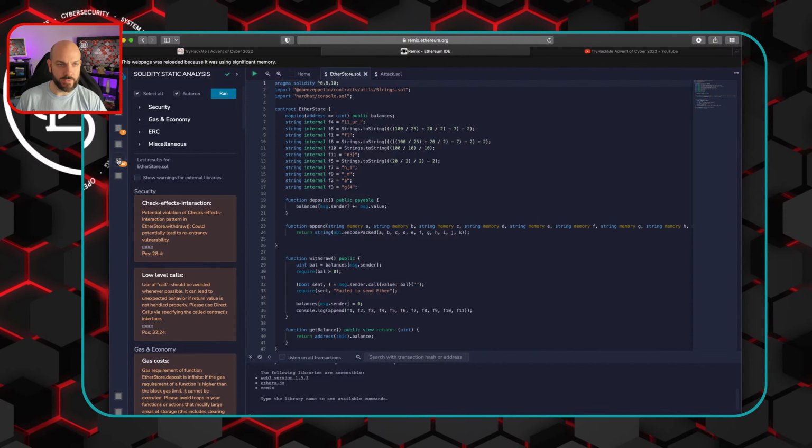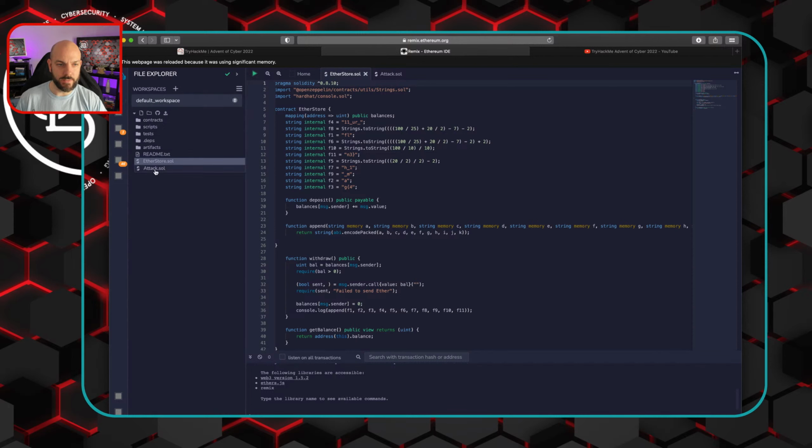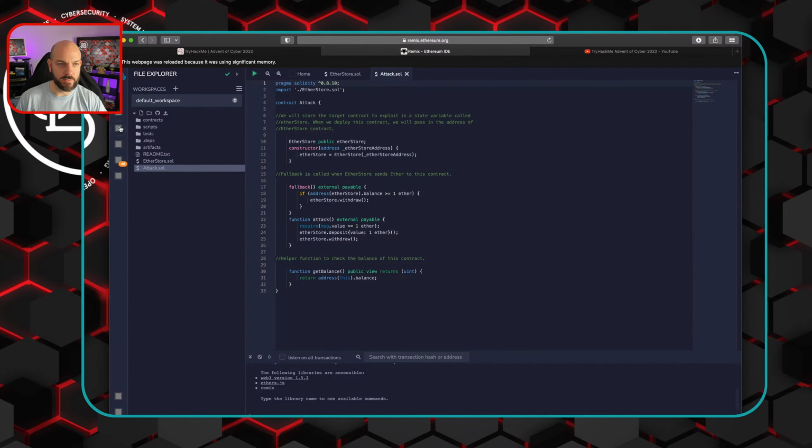It looks like we have static analysis that we could do on that contract now that it's compiled. But let's go back and compile the attack one as well. We're going to go back to the compiler. That's the same, compile attack.sol.